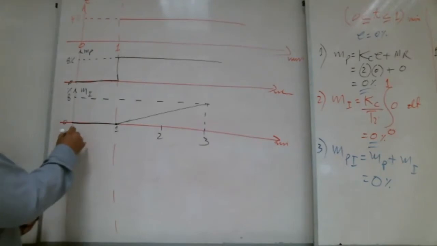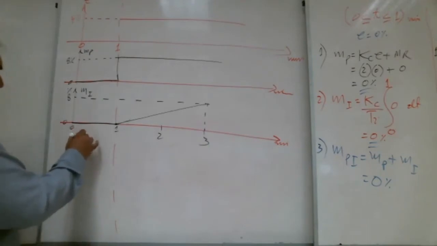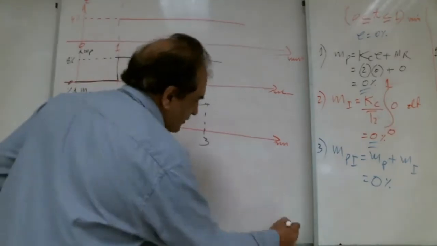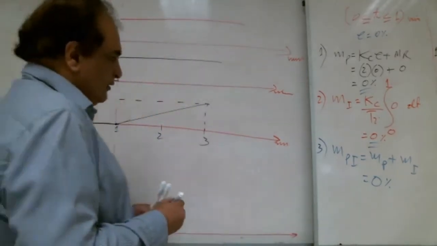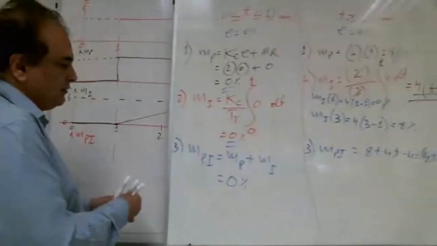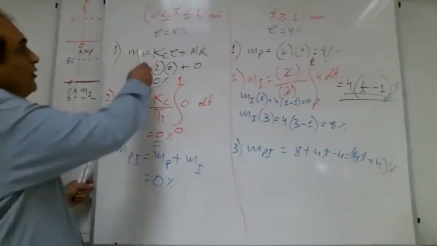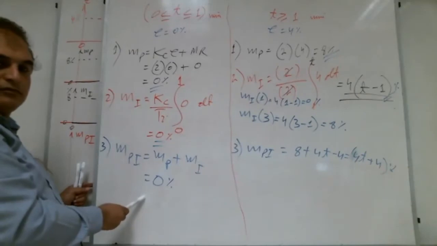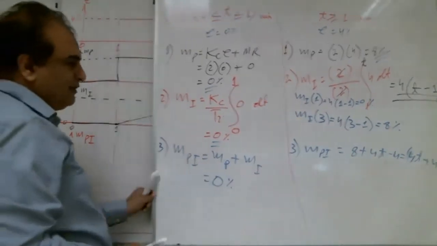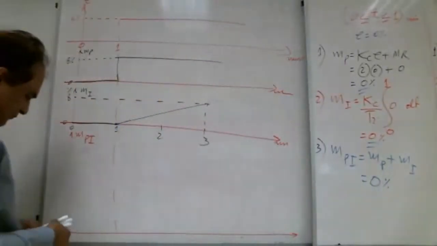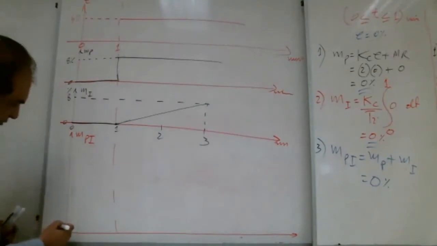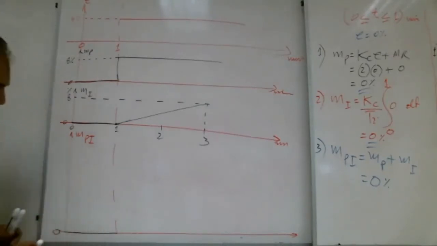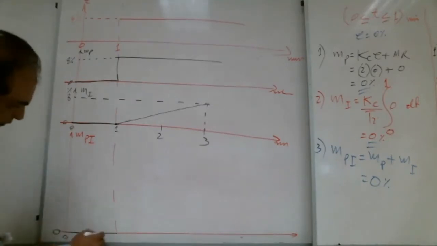Okay. Now we need to draw the total output, MPI. From 0 to 1, what is MPI, Shabab? 0. Very easy. Zero. 0 to 1.